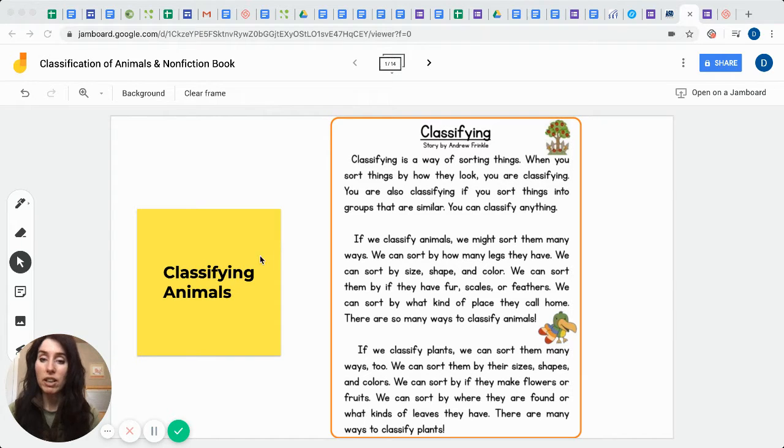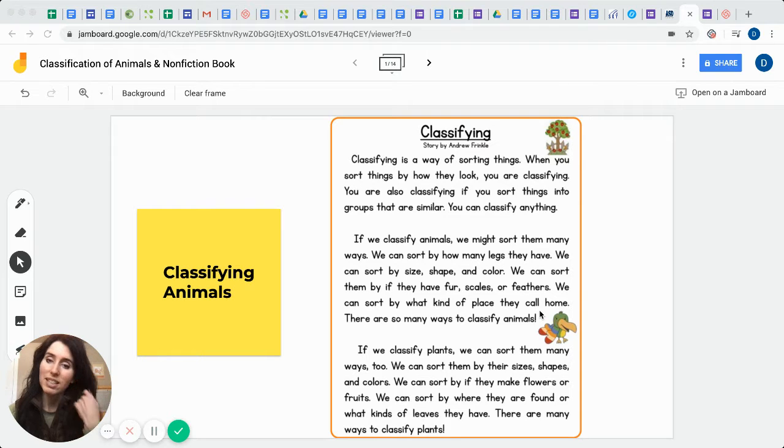So as we classify these animals, you can see this little article here tells us how we might go about classifying them. It says if we classify animals, we might sort them in different ways. We can sort by how many legs they have. We can sort by its size, shape, and color. We can sort them by if they have fur, scales, or feathers. We can sort by what kind of place they call home. There are so many different ways to classify animals, and we can do that same thing for plants also.